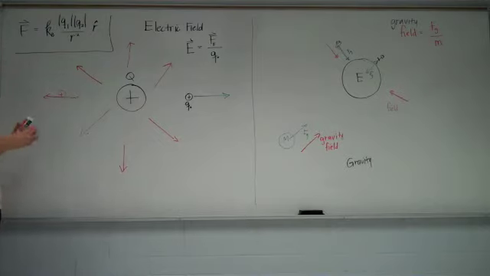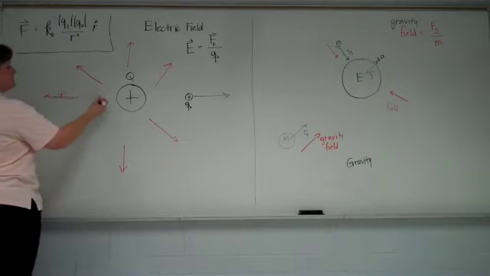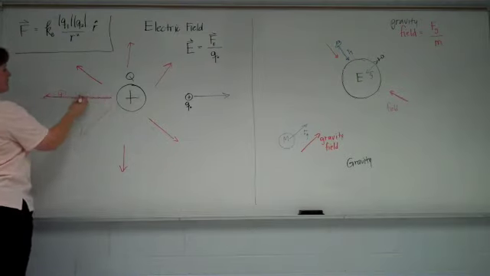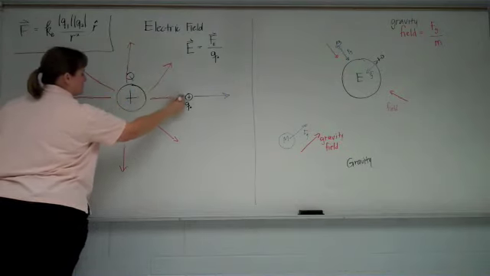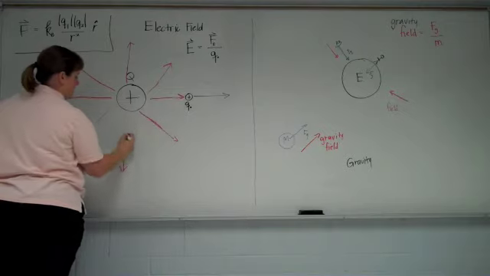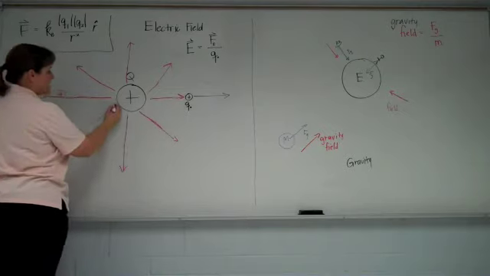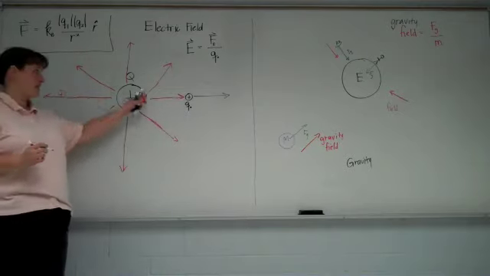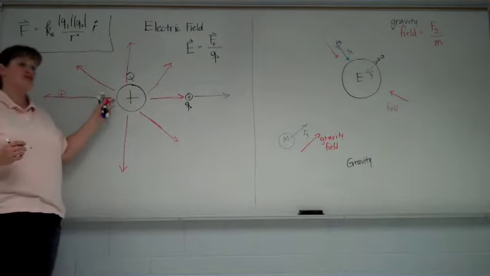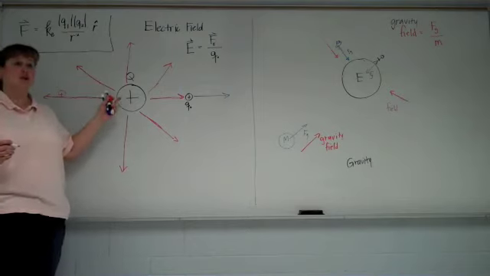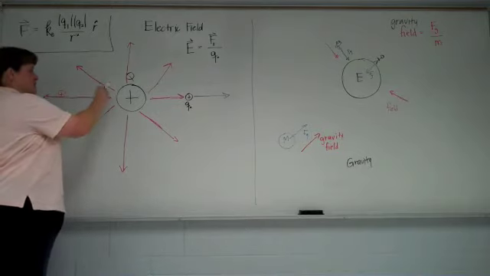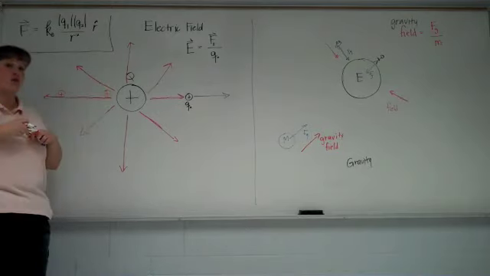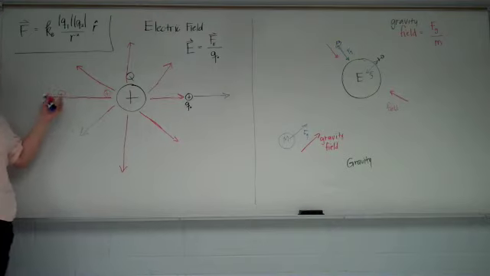Okay? The field, you're right, is going to change. Turns out, if we draw a bunch of these lines in, where the lines are closer together, so nearby this guy, the field is stronger. So the field is stronger, which means if I place a little charge in this region, its force is going to be much bigger than if I place it out here.